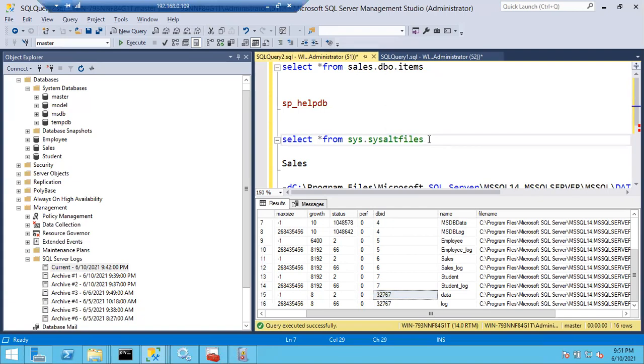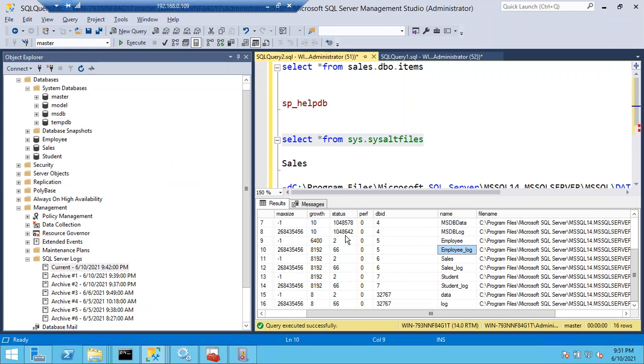Sometimes we have to move the files logically. This information you are picking up from the master database. In case you want to move this employee database from one location to another, first you have to change the path in the master database. Then you have to move the files physically. Then only it will fix the issue. Otherwise, if you simply stop the database and just move the files from one location to another, the database won't come online. Why? Because you have to update the path in the master database.